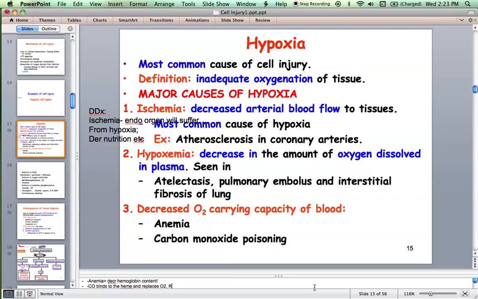Okay? And in which situations do you get carbon monoxide poisoning? In which kind of patients? Yes, fires, people who are trapped in house fires. You rescue them, and they would have inhaled carbon dioxide and carbon monoxide. Another is attempted suicide, since automobile exhaust is rich in carbon monoxide. If a person encloses himself in a garage and starts his car engine, he will die due to carbon monoxide. Anything else?